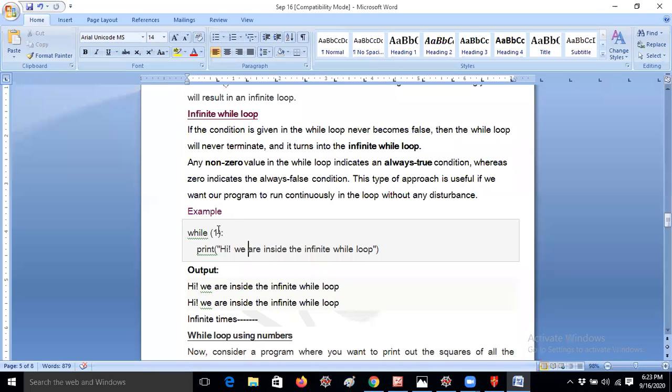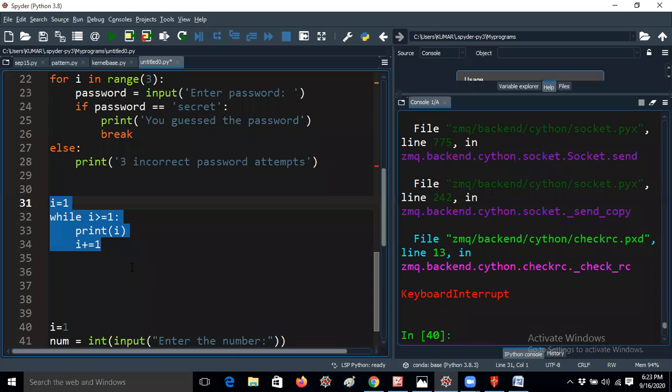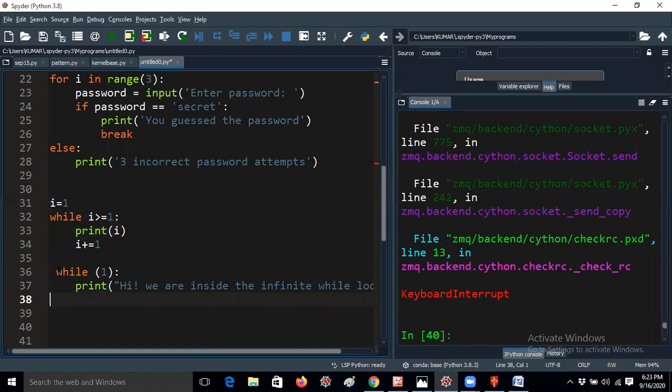Or you can give while of 1 instead of that. So while of 1 means it is always true. This line will be printed infinite times. It will not stop. Okay, let me give it again. I'm giving while of 1.